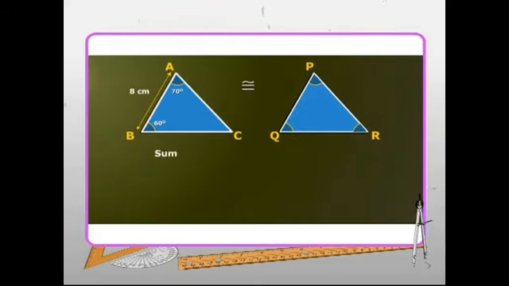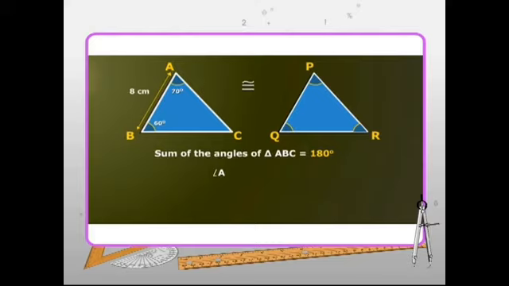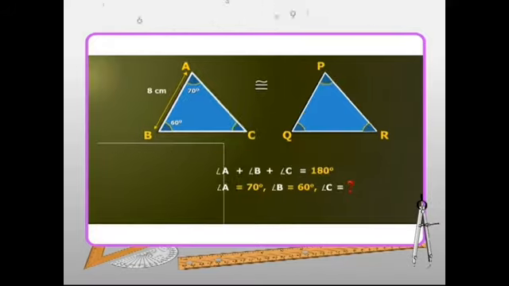We know that the sum of the angles of a triangle is 180 degrees. So, angle A plus angle B plus angle C is equal to 180 degrees. Also, we know the measures of angle A is equal to 70 degrees and measure of B as 60 degrees respectively. So, angle C can be found easily.